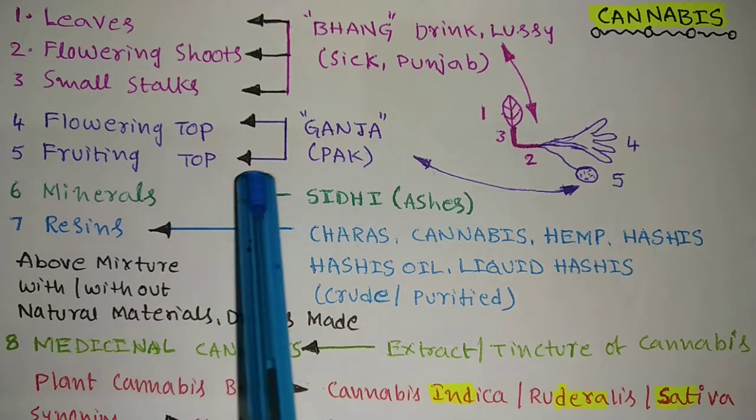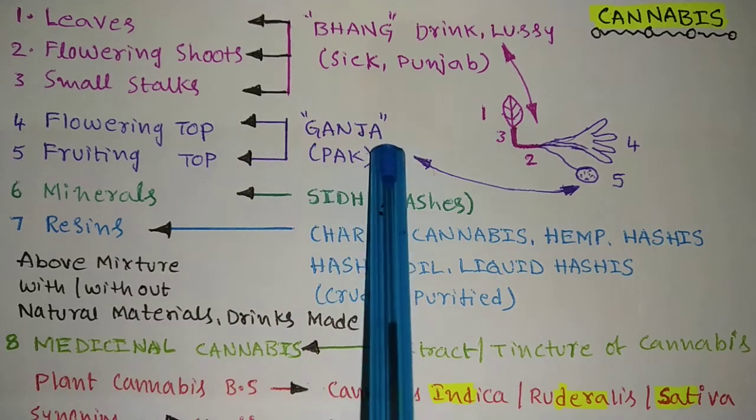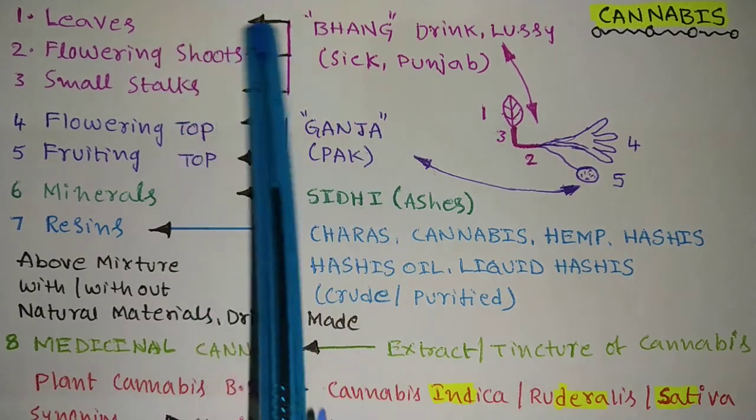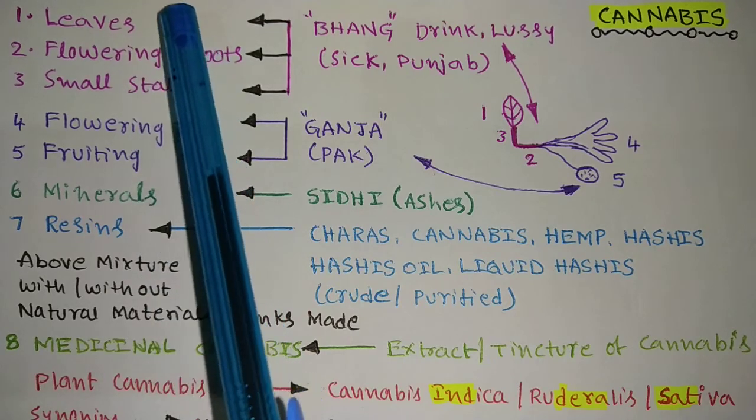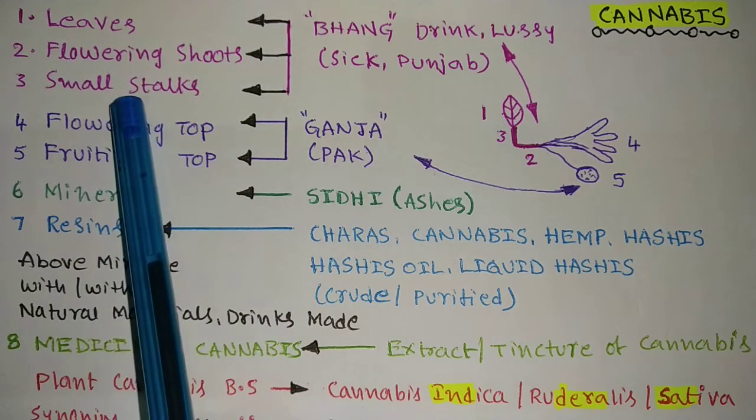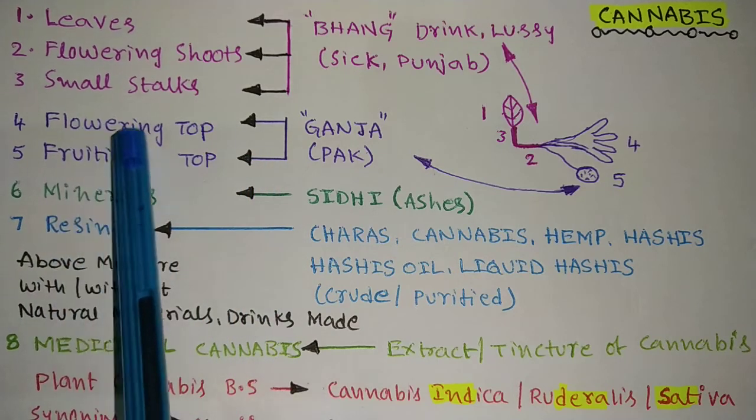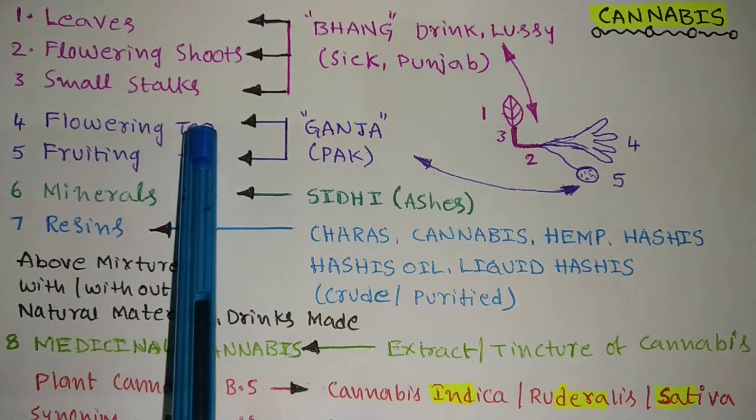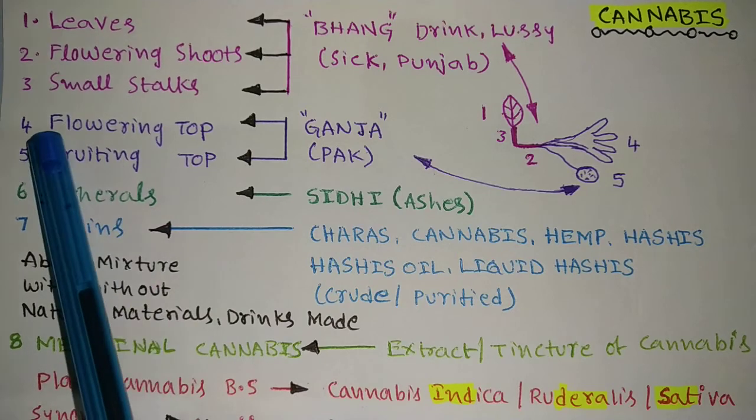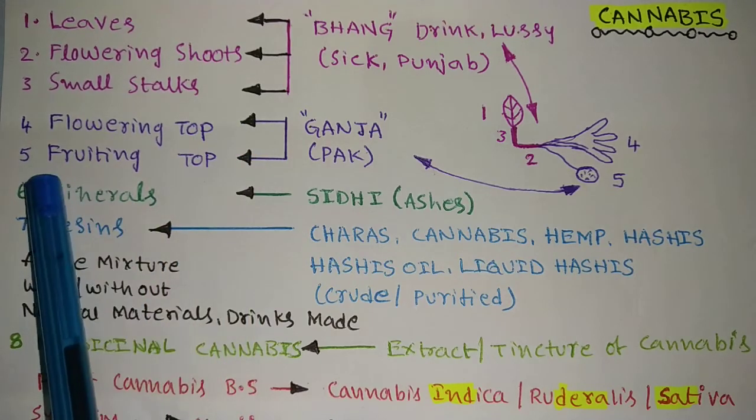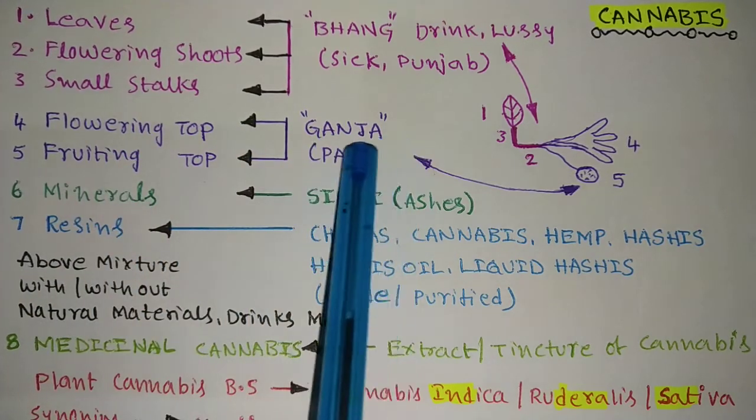In the exams they might ask what is ganja, and the options they will give you are leaves, flowering shoots, small stalks, flowering tops. So you have to choose the option flowering tops. You can keep in your mind, F, fruits and flowers are nothing but ganja.